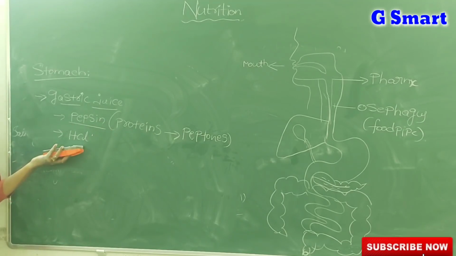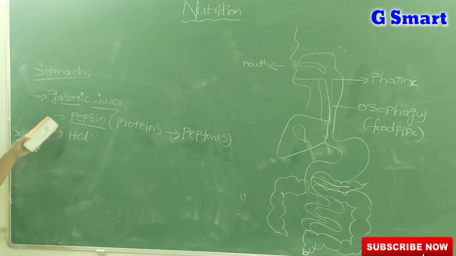And one more important function of hydrochloric acid is that it helps to disinfect the food by killing any harmful pathogens or germs present in the food. And here, coming to the stomach, maybe the question is: where does digestion of carbohydrates start in our digestive system? In the mouth. Amylase converts carbohydrates into partially digested forms known as maltose. But where does protein digestion start for the first time? In the stomach.